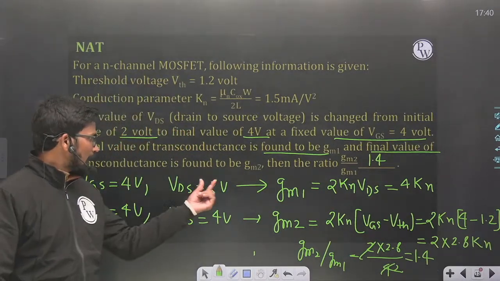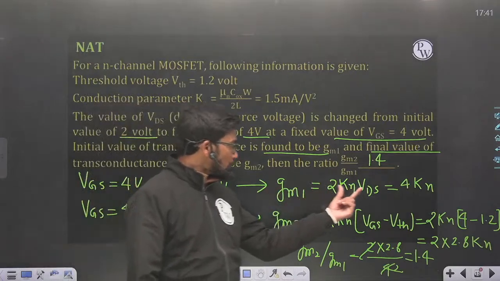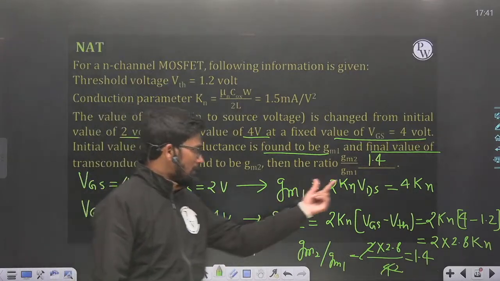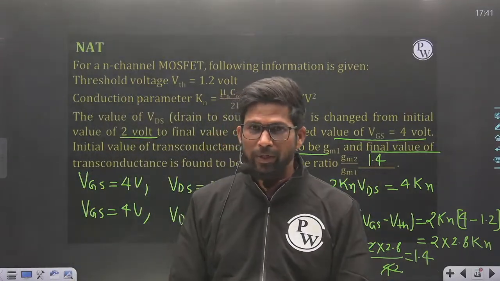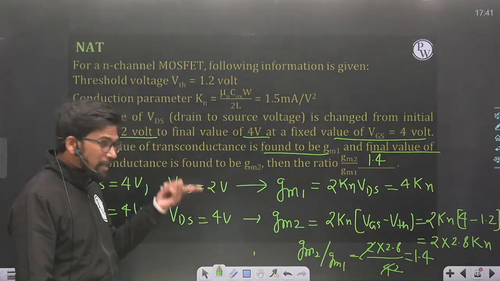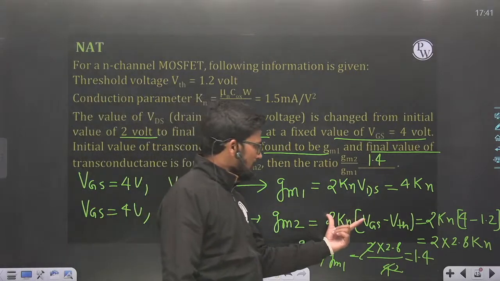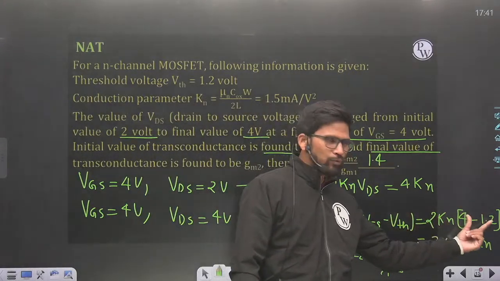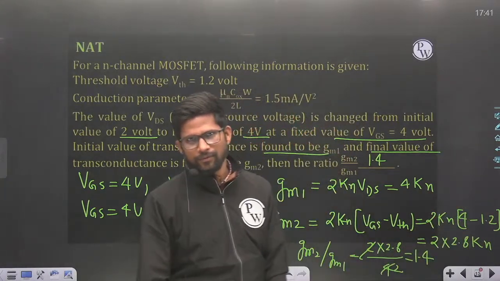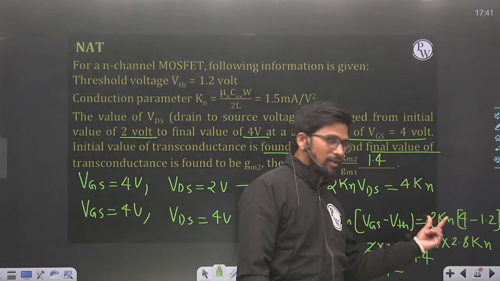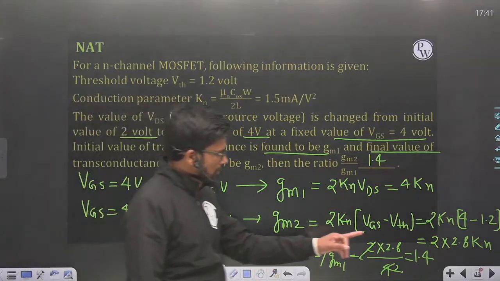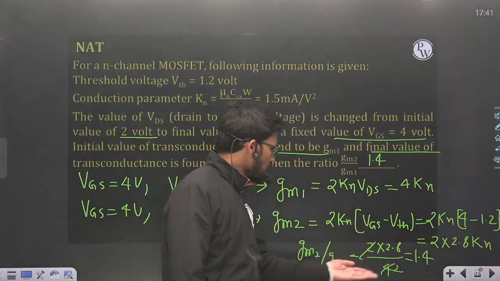You can think that VDS is doubled from 2 to 4, and in 2Kn into VDS, transconductance depends upon VDS. Since the VDS value is doubled, transconductance will double. Therefore GM2 upon GM1 will be 2. But here, as VDS is changed from 2 to 4, the region of operation changed, and transconductance changed to 2Kn into 4 minus 1.2, neither nor 2Kn into VDS. Instead of 2Kn into VDS, the transconductance is 2Kn into VGS minus VTH. So transconductance is 2 into 2.8 Kn. So the ratio is 1.4.